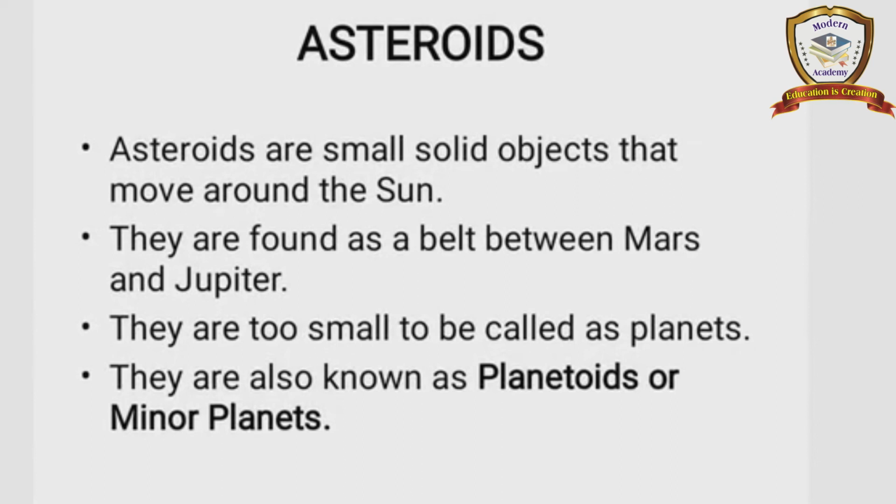They are found as a belt between Mars and Jupiter. They are too small to be called planets. They are also known as planetoids or minor planets. See the first point, small solid objects. Second one, the belt between Mars and Jupiter. Third point, they are very small. Fourth point, they are called minor planets.